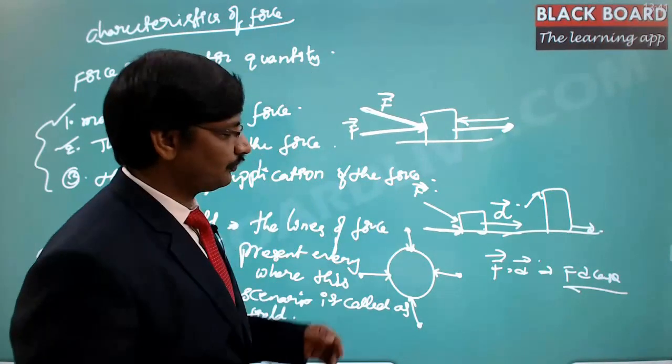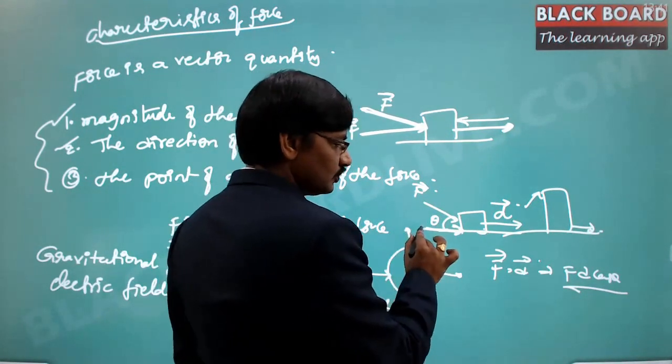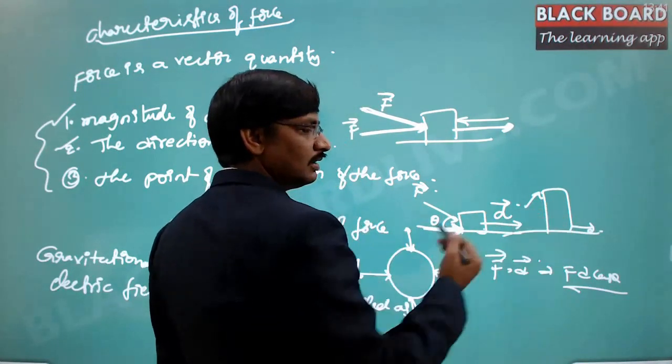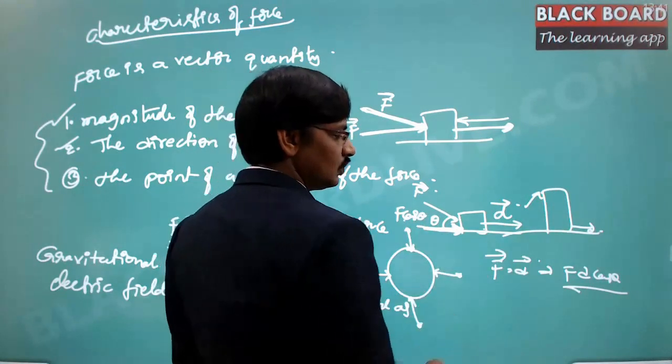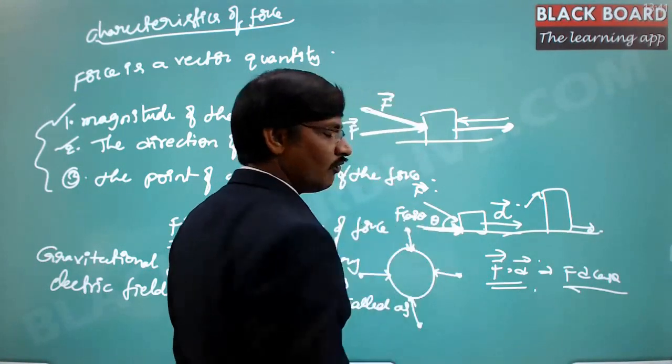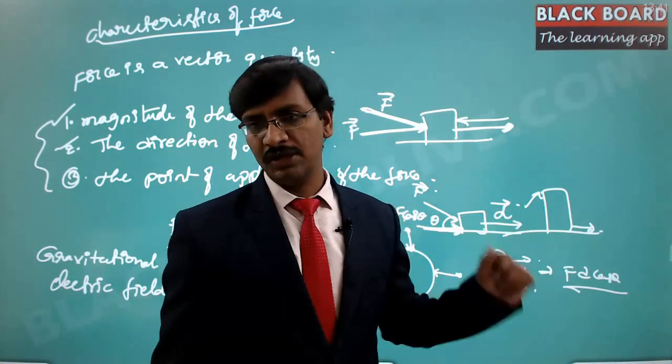Now here actually this is the angle. Now there is a component of the force which is trying to move the block in the direction of the displacement, that is F cos theta. So F cos theta into D is the amount of work that is going to be done if you are moving this block from one location to another location.